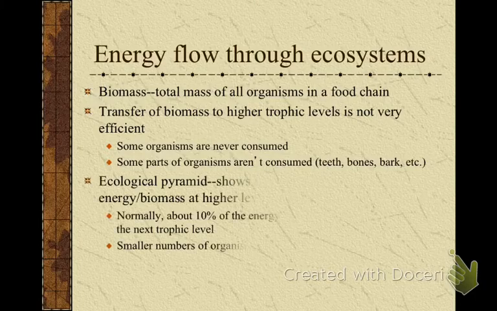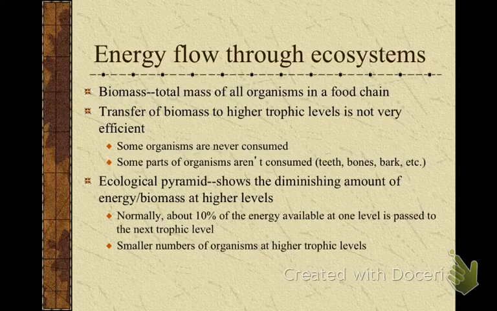So what an ecological pyramid is, this is just one example that you came up with as a class. It shows that diminishing amount of either biomass or numbers or energy to each subsequent higher level.